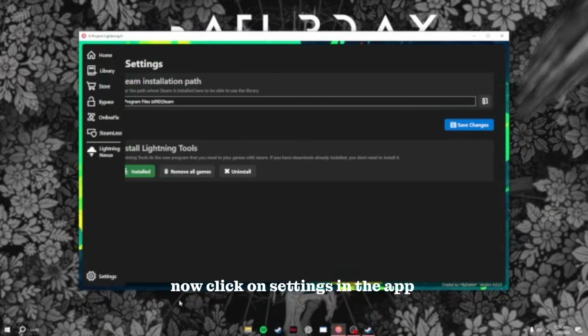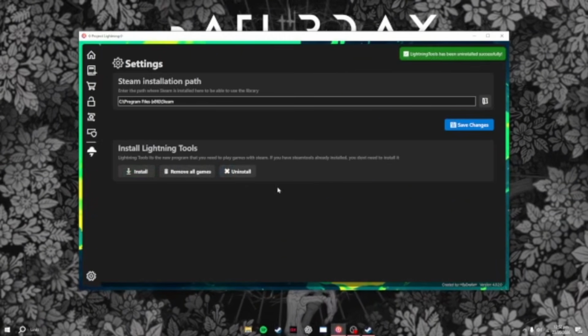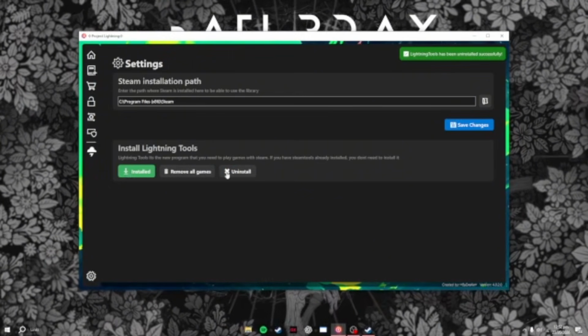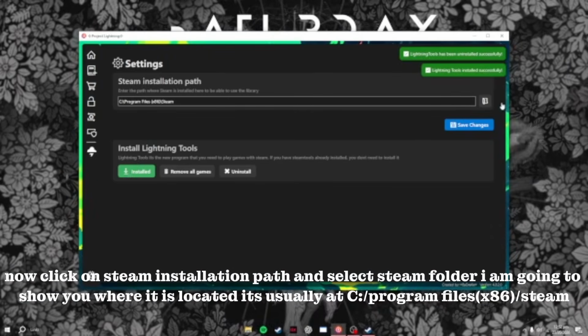Now click on Settings in the app. Click Install from here. Now click on Steam Installation Path and select the Steam folder.